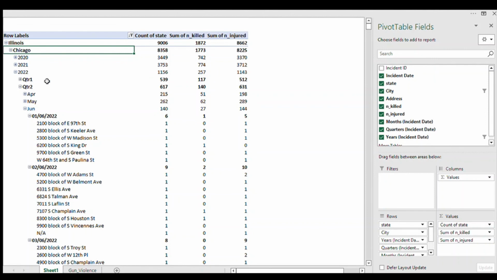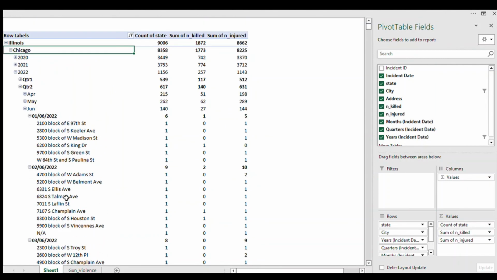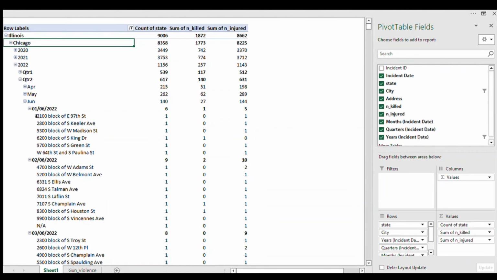We've seen the first and the second quarter, and under the second quarter we were able to break it down to the months, and that's April, May, and June. And also under June we've seen the dates. That's the 1st of June, 2nd of June, 3rd of June, 4th of June to the 16th of June. And under the 1st of June, a total of 6 incidents were recorded, and these are the addresses.